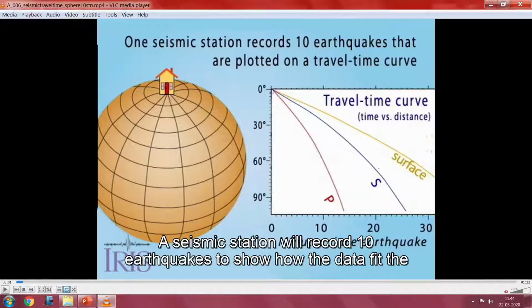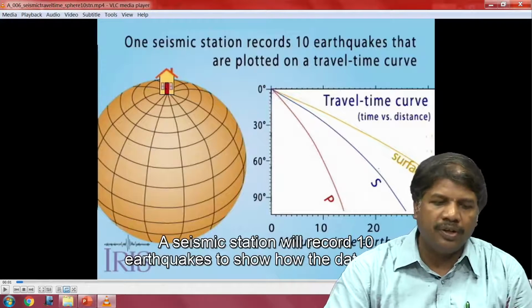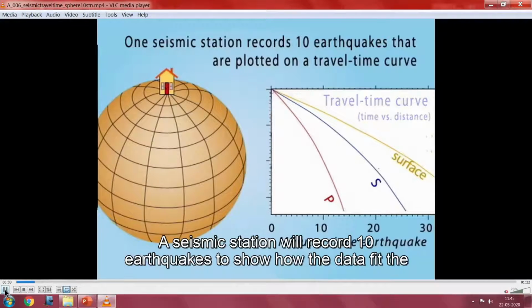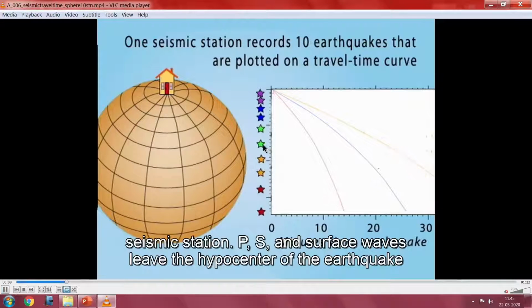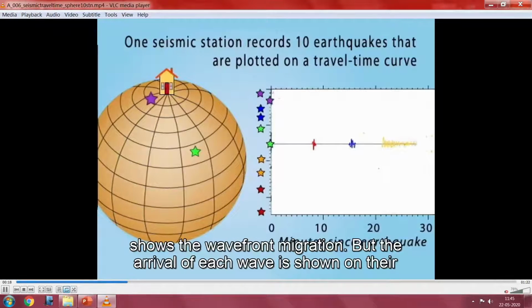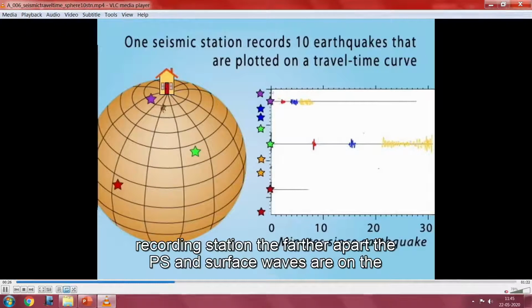Which wave you see at a particular location depends upon the speed of the wave, and at the same time how the station records that wave. There are several earthquakes here, 10 in total, and we can see them one by one. First we simulate the earthquake which has happened here. This is my station. First I receive the P wave, followed by the S wave, then I also receive the surface wave. Then for the closer one, I receive the same thing within a very short time.